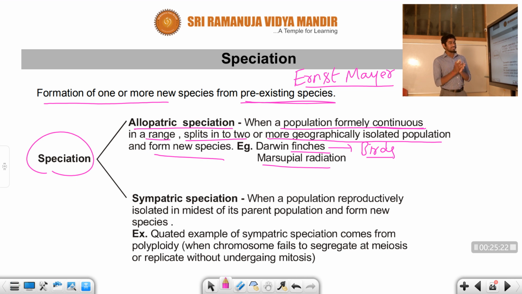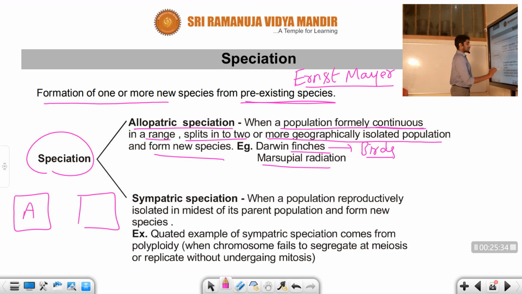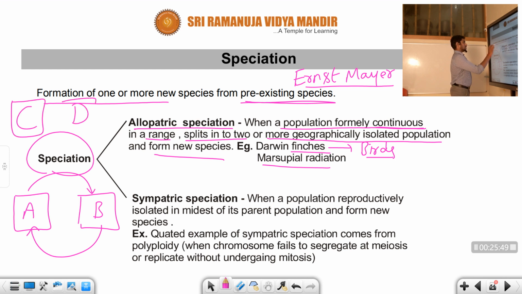In a range, the finch birds split into two or more geographically isolated populations. Consider one geographical population as A and another as B. The bird moves from A to B, and similarly from B to A, and there is also C, so different geographical regions exist.